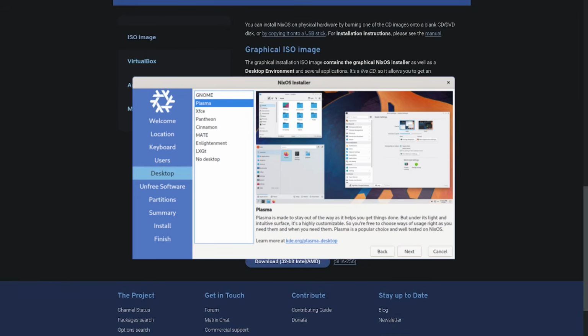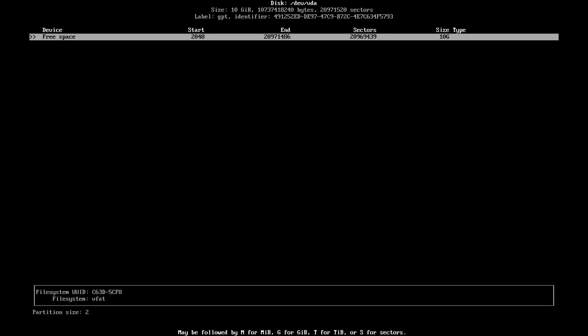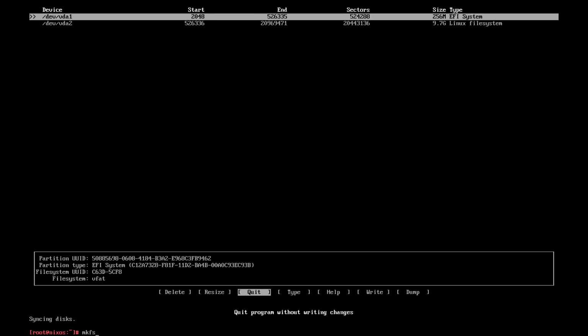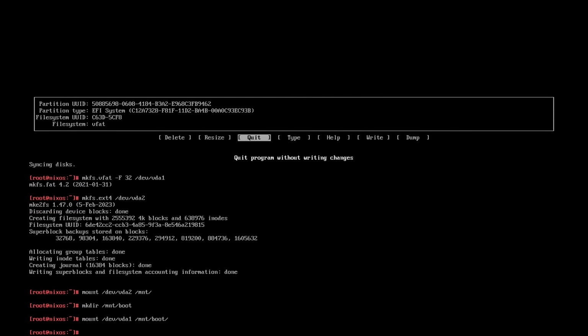In the graphical ISOs, there is a Calamares installer, which also works. At the very beginning, I created two partitions, boot and root, formatted them in FAT32 and ext4 respectively, and mounted the root partition to mount.